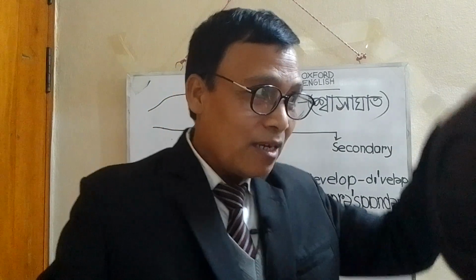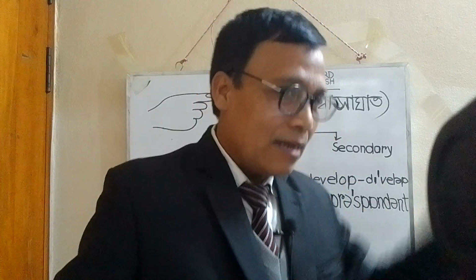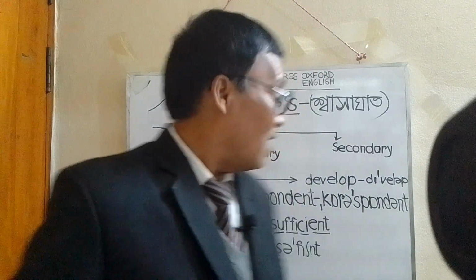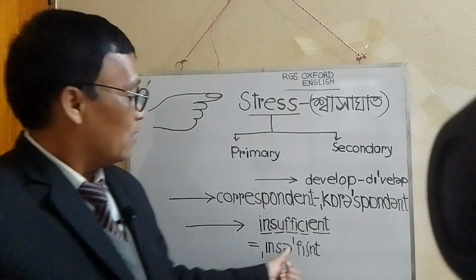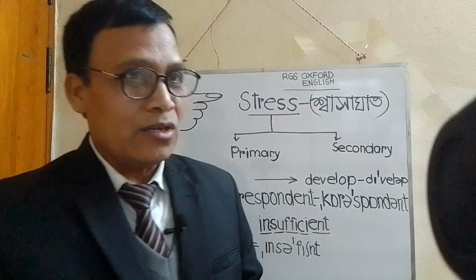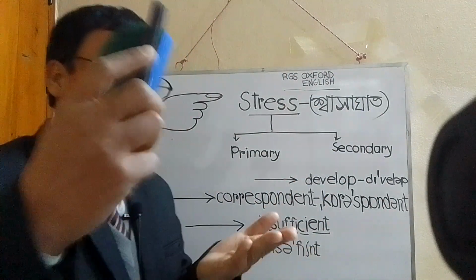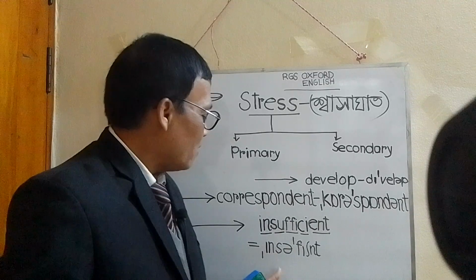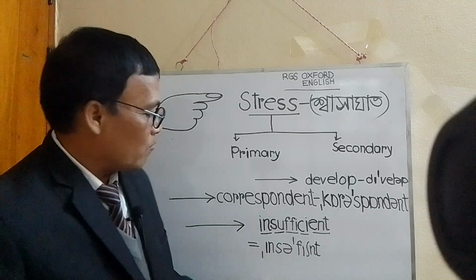I mean that it is falling, it is down, it is decreasing. On the other hand, this is primary stress and it is rising. It is increasing.